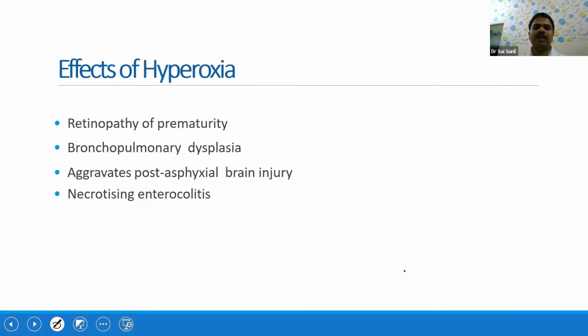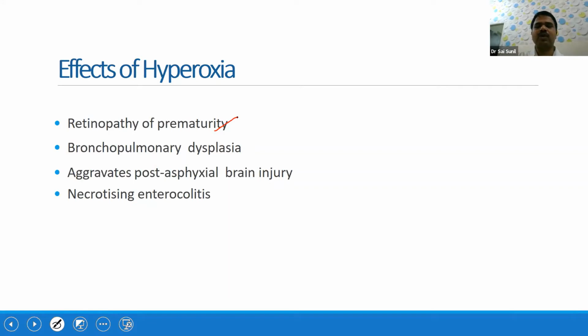Now, what are the effects of hyperoxia? This is very, very important. We know that hypoxia is dangerous. We should also know that hyperoxia is equally dangerous, because if you give more and more oxygen, the PaO2 is more, and the hyperoxemia will be detrimental to some of the organs. The most important one is the eye. Retinopathy of prematurity can occur secondary to hyperoxia, and the free oxygen radical injury is detrimental to the lungs as well as the brain and intestines.